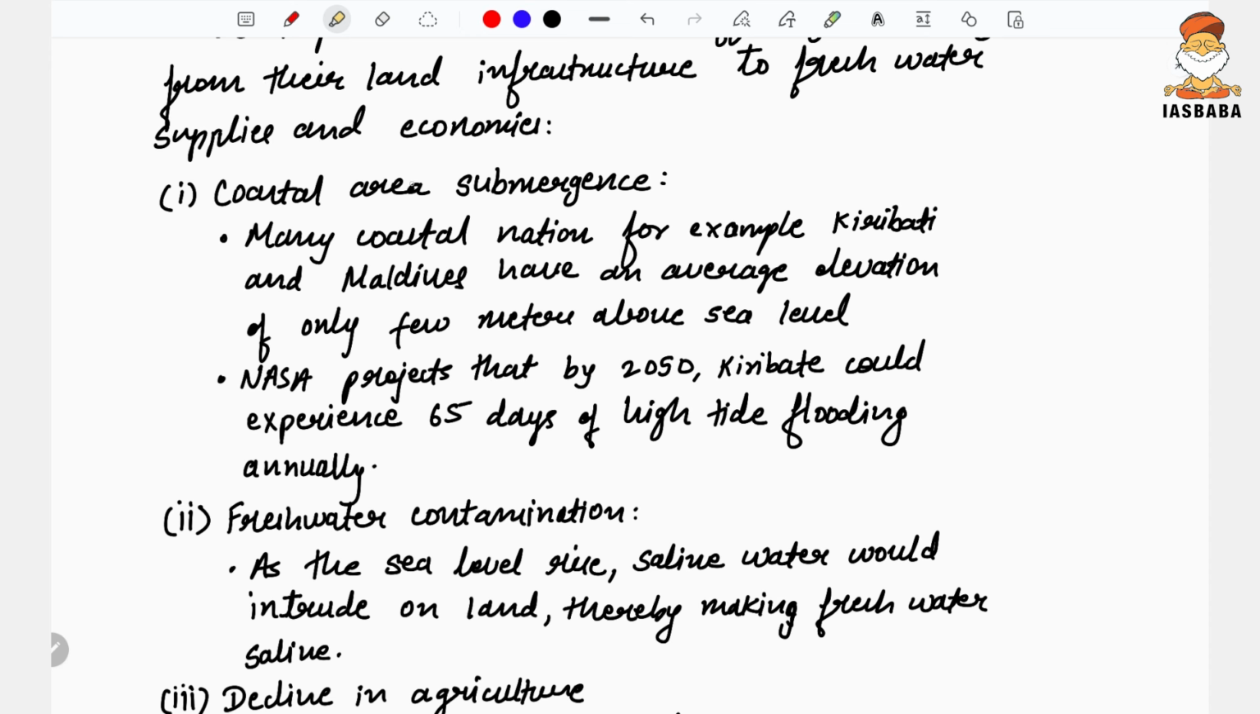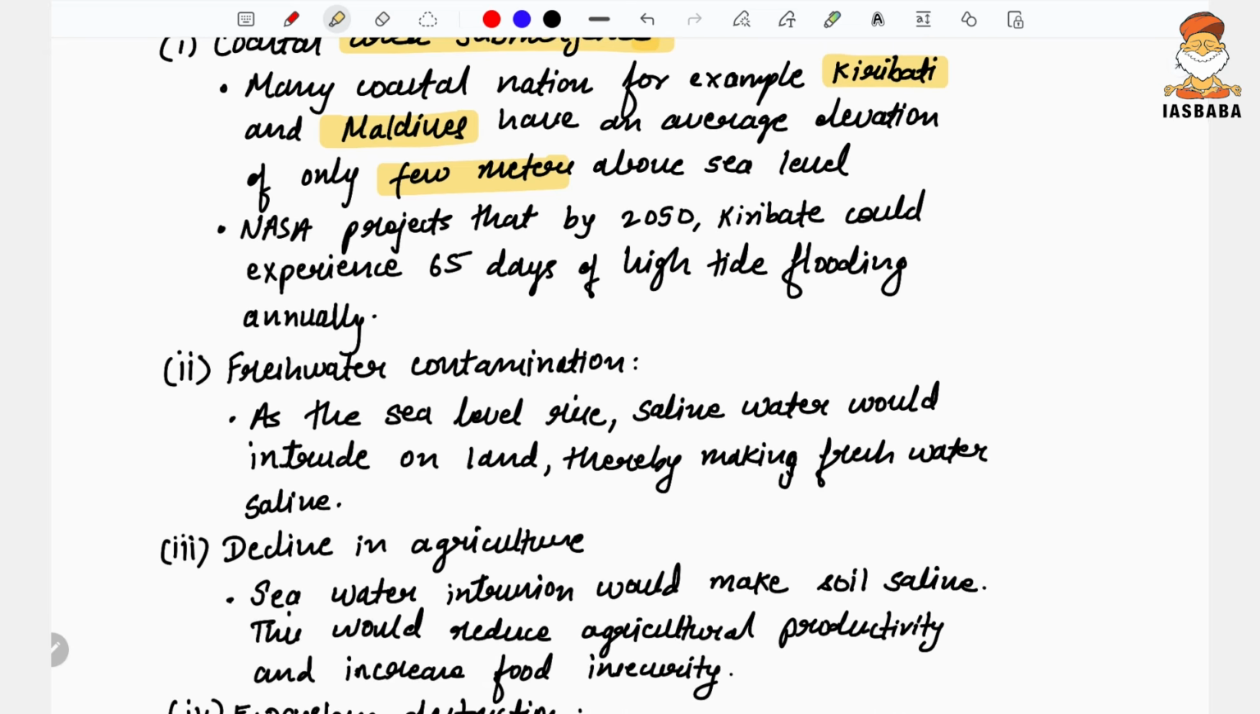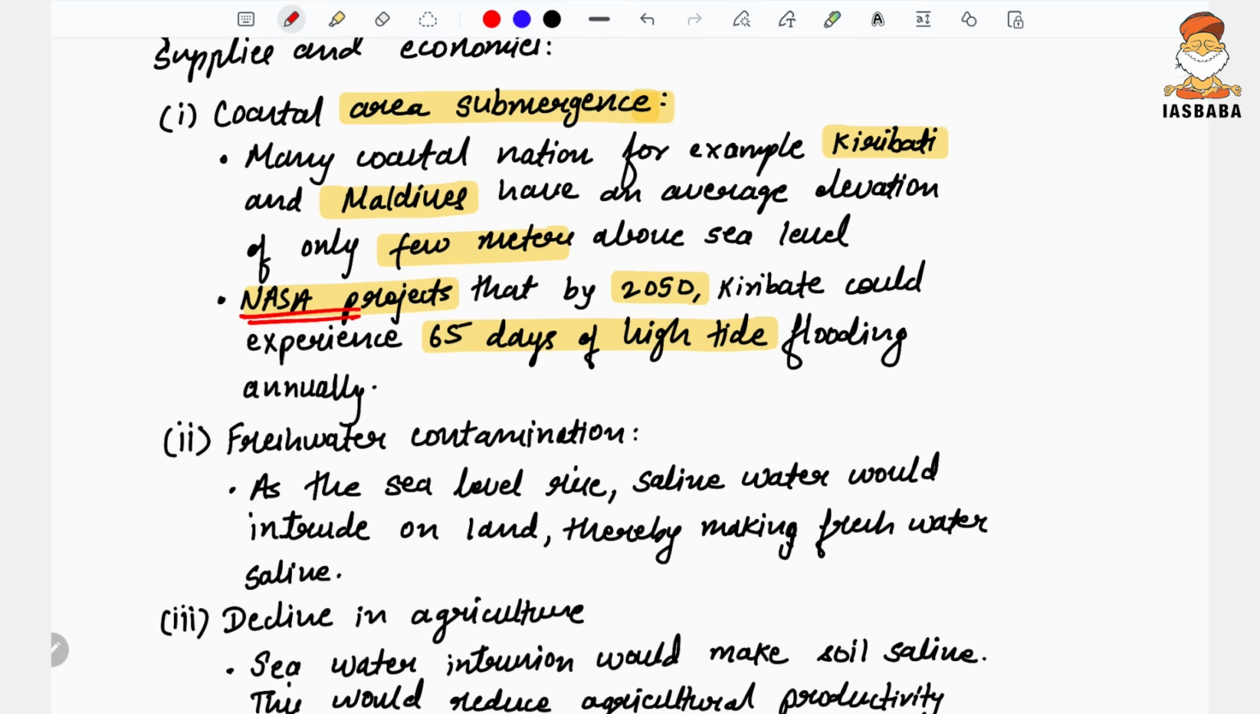So the coastal area submergence can take place. Many coastal nations, for example, Kiribati, since the demand of the question was also to mention the example. Many coastal nations like Kiribati and Maldives have an average elevation of only a few meters, and here NASA is projecting that by 2050, Kiribati would experience 65 days of high tide flooding annually. So here I'm giving authentic data, NASA data, current affairs related.